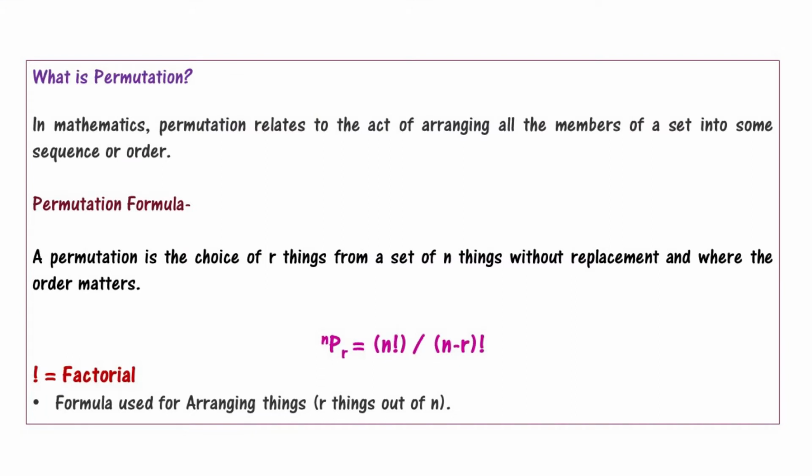First of all, we should understand what is permutation. In mathematics, it is said that it is an act of arranging all the members of a set into sequence or order. मतलब किसी चीज को sequence या order में रखना. So the permutation formula is nPr is equal to n factorial divided by (n minus r) factorial. It is a choice of r things from a set of n things without replacement and where the order matters. The formula is used for arranging things, that is r things out of n.